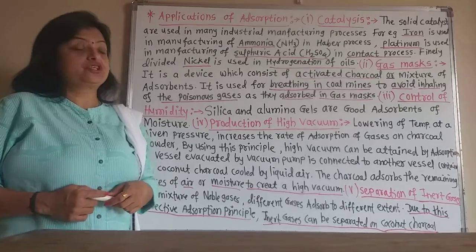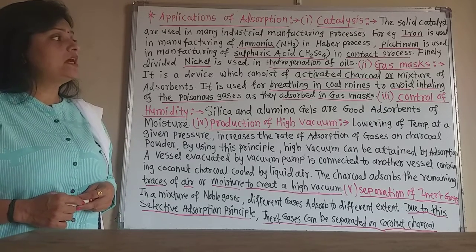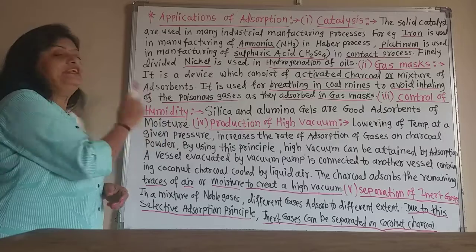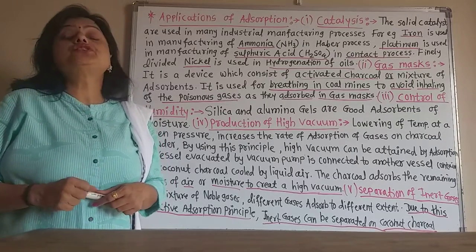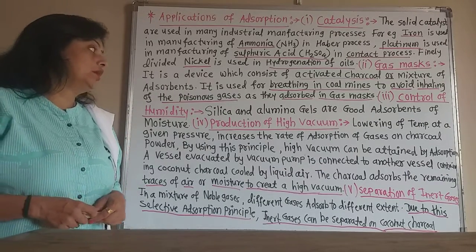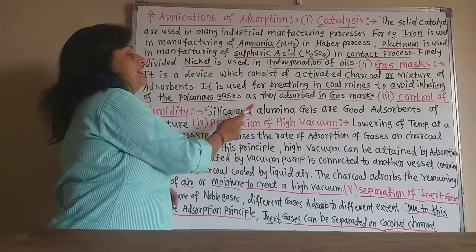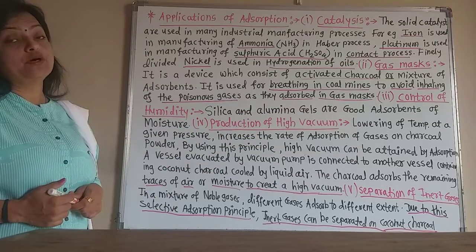Now the third application of adsorption is the control of humidity. Humidity means moisture. To control the moisture, the adsorption phenomenon is very useful. Silica gel and alumina gels are good adsorbents of moisture.